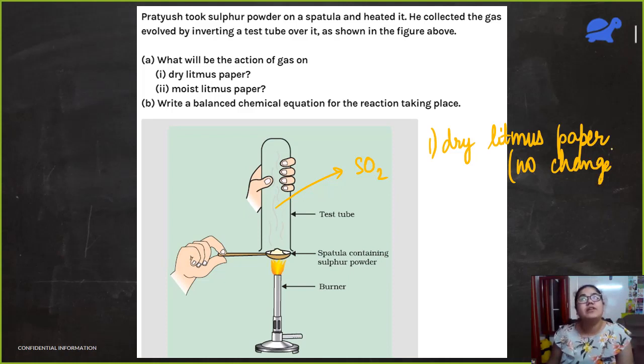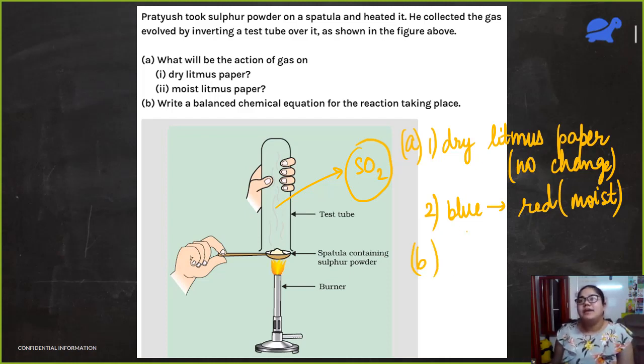It will not change color. But now, if I take moist litmus paper, then this acidic oxide will behave like an acid. And what will it do? It turns blue litmus paper to red. Okay, only when it is moist.